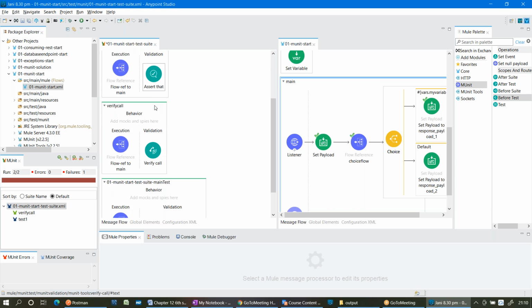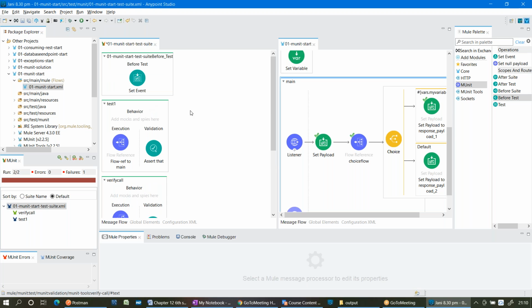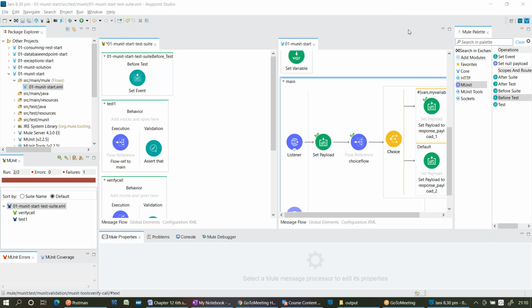If I deploy this suite, how many times will this set event execute? 3 times or 1 time? It's before test. Before every test, that means 3 times only. Yeah, it is 3 times only.